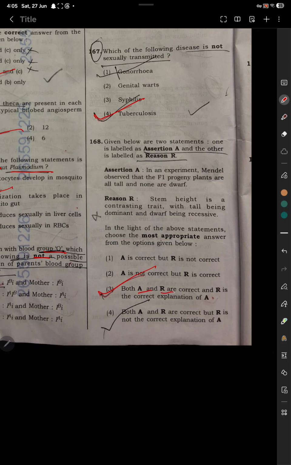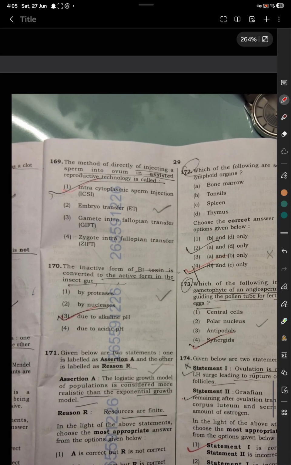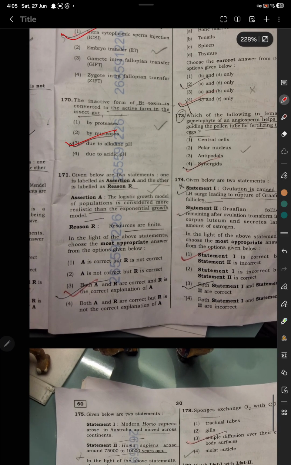Options A and R are correct, and R is the correct explanation of A. So both are correct. Question number 169. The method of directly injecting a sperm into the ovum in assisted reproductive technology is called ICSI, intracytoplasmic sperm injection. Question 170. The inactive form of Bt toxin is converted to the active form in the insect gut due to alkaline pH.